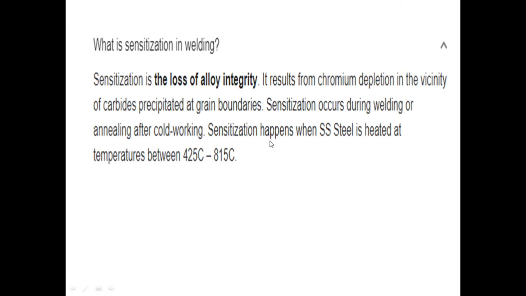Sensitization happens when stainless steel is heated at a temperature between 425 and 815 degrees Celsius. If we heat the stainless steel, or during the welding of stainless steel, the temperature reaches a range of 425 degrees Celsius to 815 degrees Celsius, sensitization happens in the case of stainless steel.